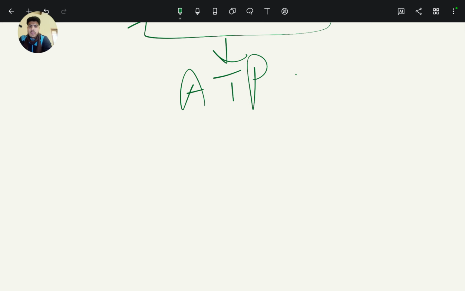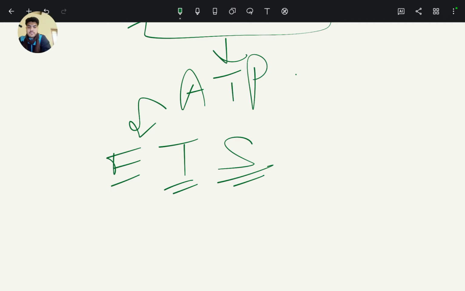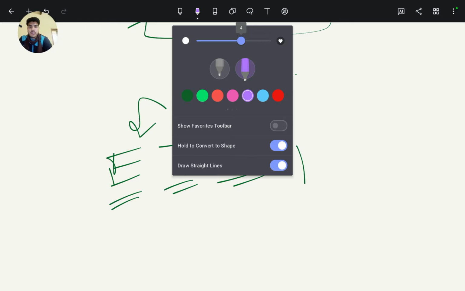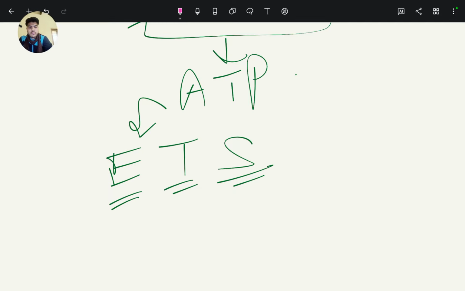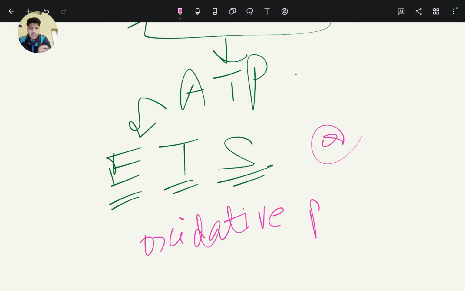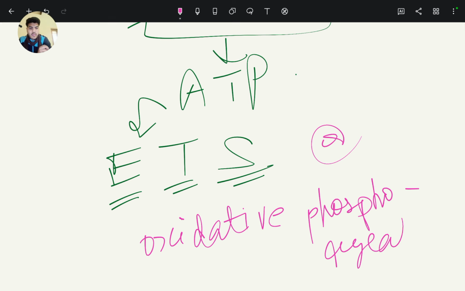This is possible by the process of electron transport system, or oxidative phosphorylation.